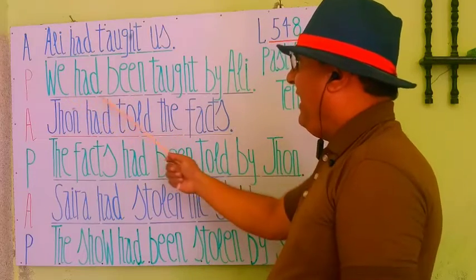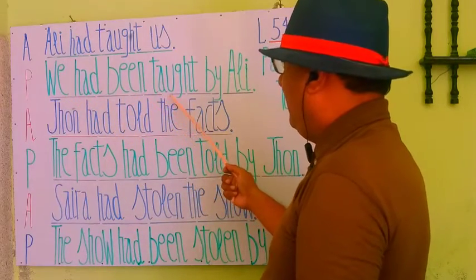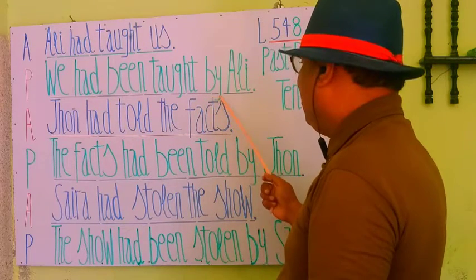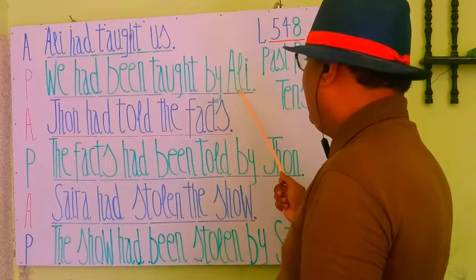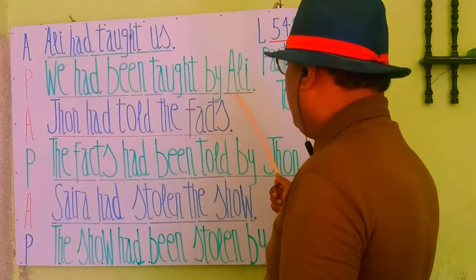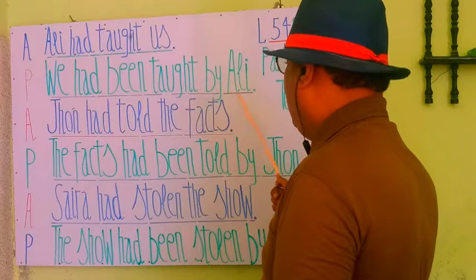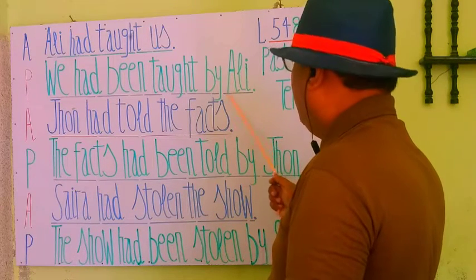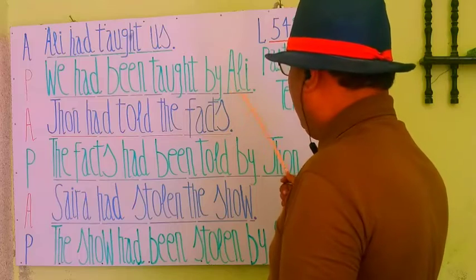Then the third form of the verb, taught, then by as a connector, and Ali will stand as the object. There is no change in proper nouns when subject and object change places.